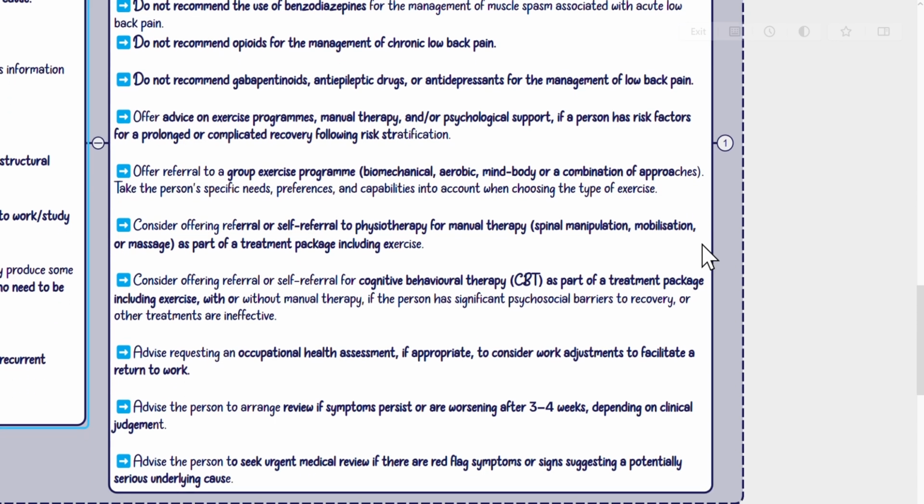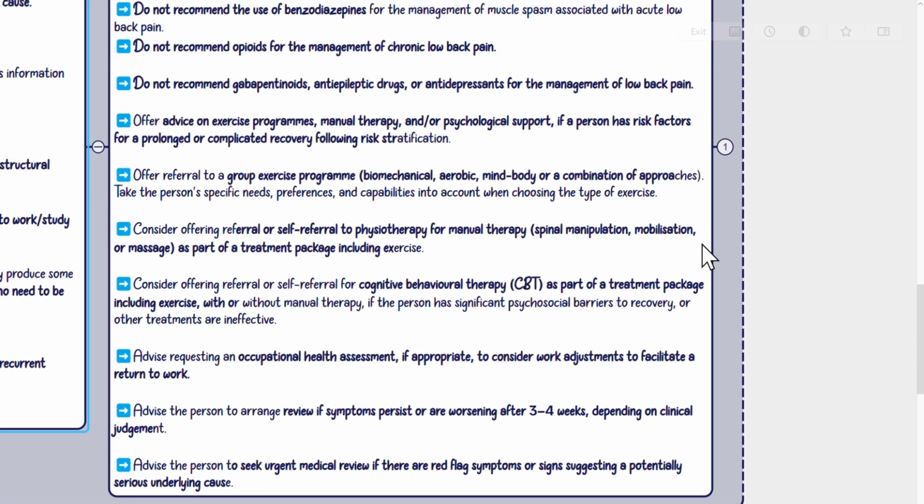If a person has risk factors for a prolonged or complicated recovery following risk stratification, offer referral to a group exercise program: biomechanical, aerobic, mind-body, or a combination of approaches. Take the person's specific needs, preferences, and capabilities into account when choosing the type of exercise.